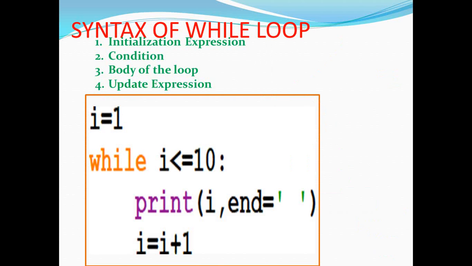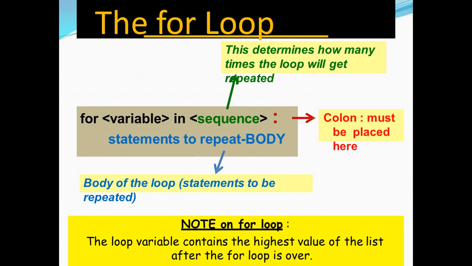And the syntax of while loop consists of four parts. First is the initialization expression, second is the condition or conditional expression, third is the body of the loop, and fourth is the update expression. The first statement in this program, i = 1, is an initialization expression, i <= 10 is a conditional expression, print i is the body of the loop, and the update expression is i = i + 1. If we skip this update expression, this loop will turn into an infinite loop and there will be a problem. So at the end of the loop, we have to update the counter variable.